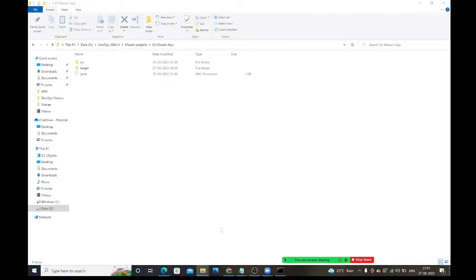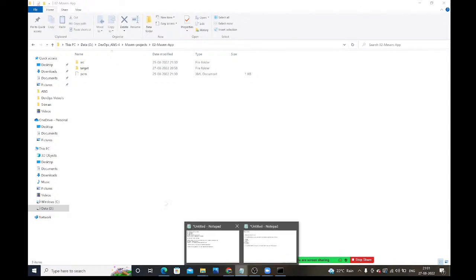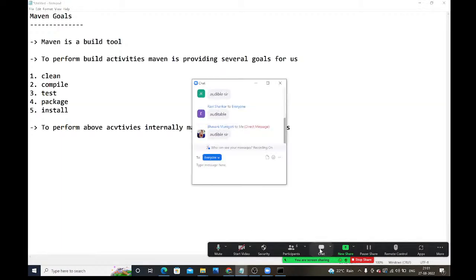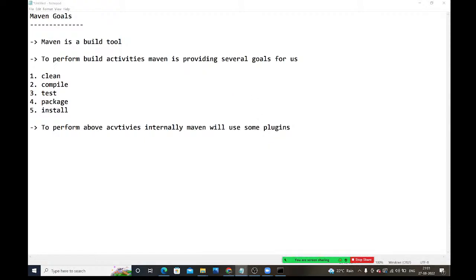Right, guys? So when you did the clean, what will happen? The target folder will be deleted. Let me add that point. Maven clean will delete the target folder. Clean goal is used to delete the target folder. Whenever you compile the project, every time it will generate the target folder. So before compiling, what do we need to do? We need to clean it.